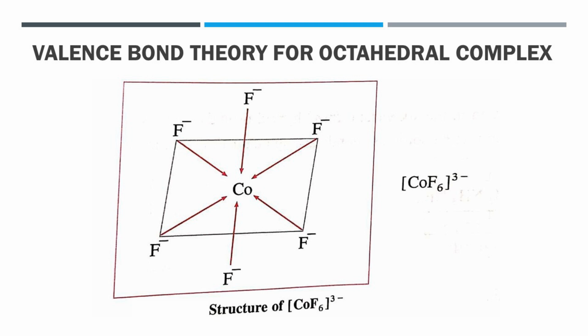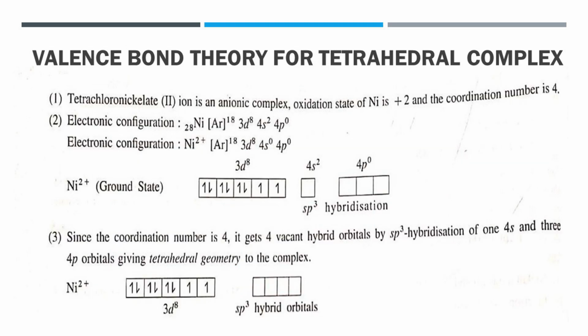Next to this, we have to study the detailed structure of a tetrahedral complex by using valence bond theory. In this case, the first example is the [NiCl4]2- ion. This complex is named tetrachloronickelate(II) ion.